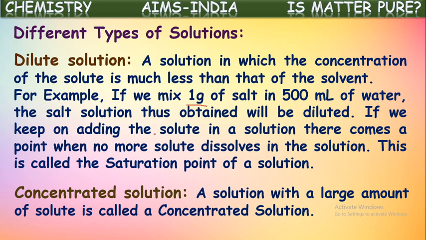Next, one more kind of solutions here, concentrated solutions. A solution in which a large amount of solute is present is called a concentrated solution. Generally, the solutions in which a small quantity of solute is present are called dilute solutions. If the quantity of solute is much larger when compared to the quantity of solvent, then that is said to be a concentrated solution. Generally, we use these terms for chemicals used in the laboratory.